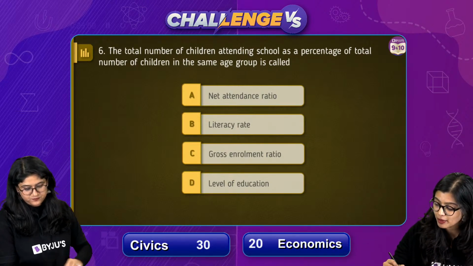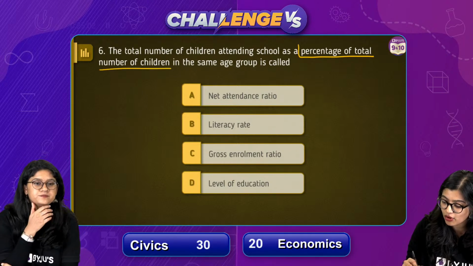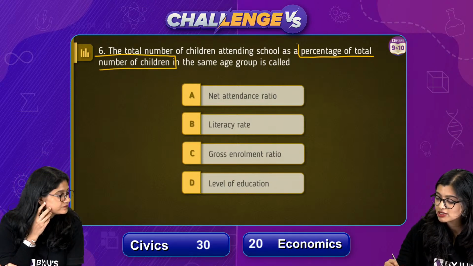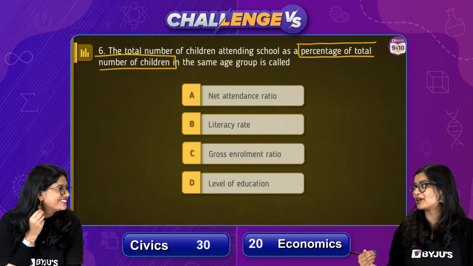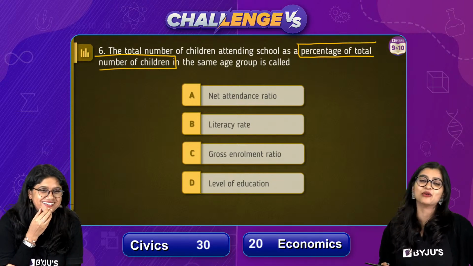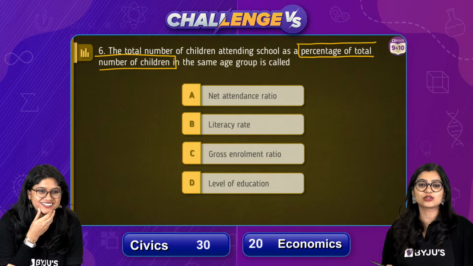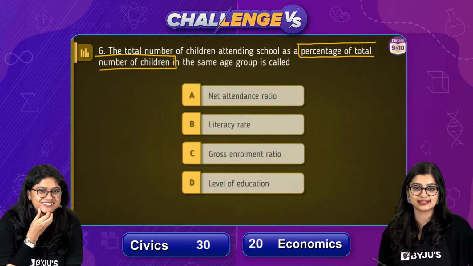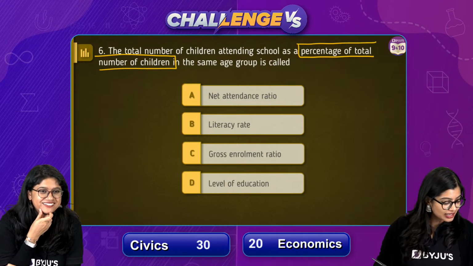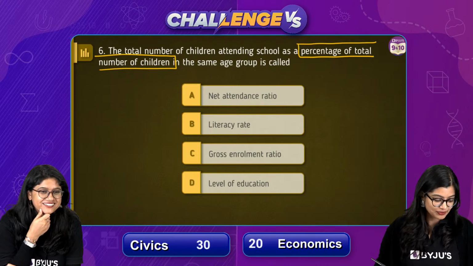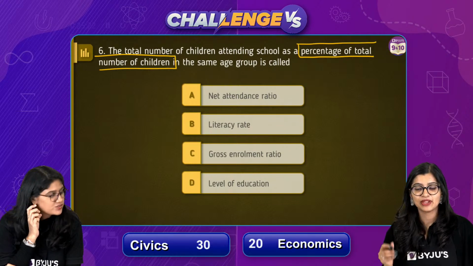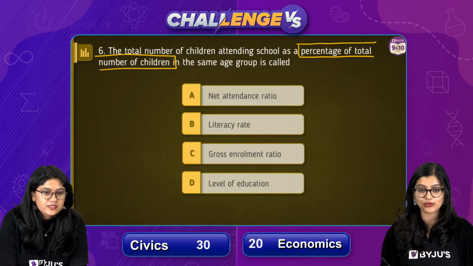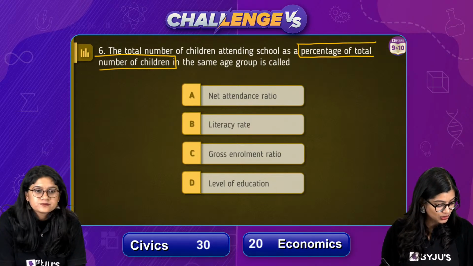We're talking about percentage of total number of children. Mind you, there was a doubt floating from the previous question that I was voluntarily not attending to, because if I explain that point, you will tell me, ma'am, you are giving away answers, which is why I have completely avoided giving you the answer. Now I can see 90% of you have given me the correct answer. That's good. Very good, all of you. We can wind up the polls and close it.